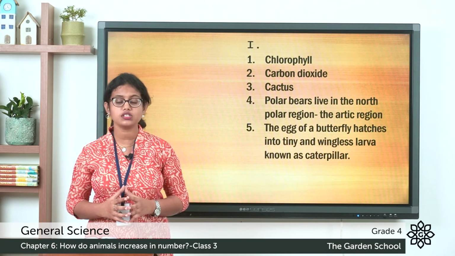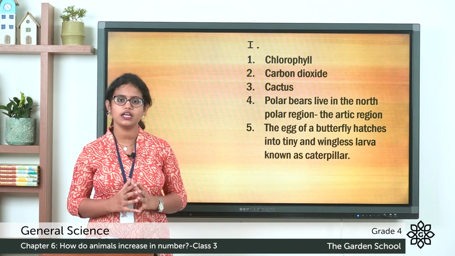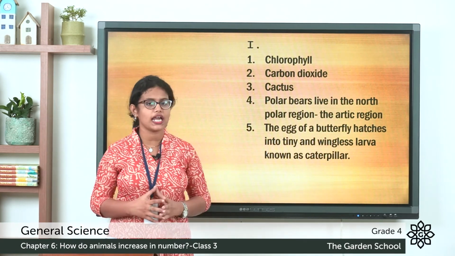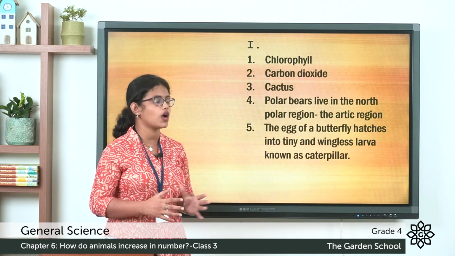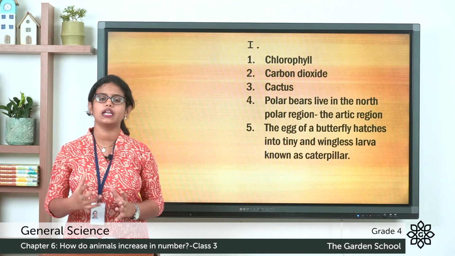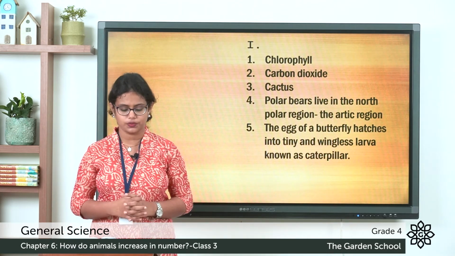Fifth one, what is a caterpillar? The eggs of a butterfly hatch into tiny and wingless larvae known as caterpillars. The eggs of a butterfly hatch into larvae which are known as caterpillars.